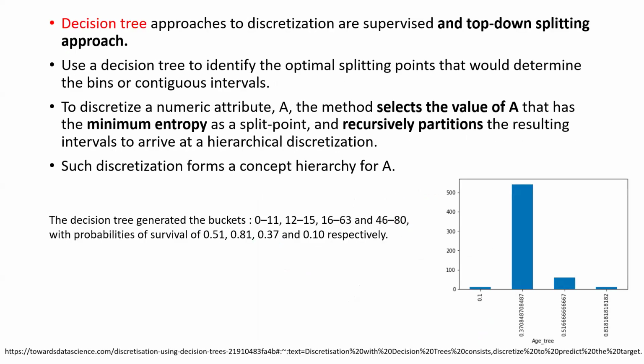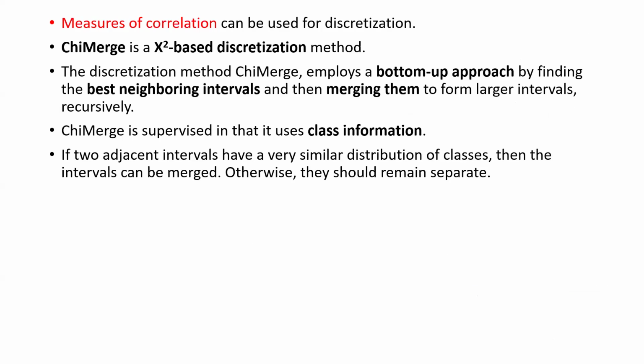And then the decision tree. Mainly it is calculated by means of the entropy value, in which we calculate the root node, child node, and the right node and left node, and keep on progressing, right? So these are some of the measures of correlation. Chi-merge we have seen in the lab in data science itself.